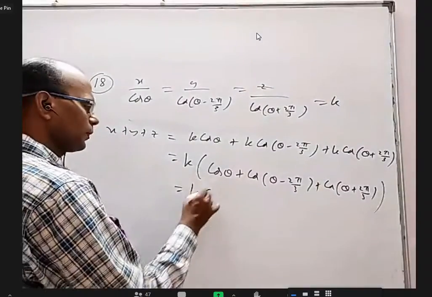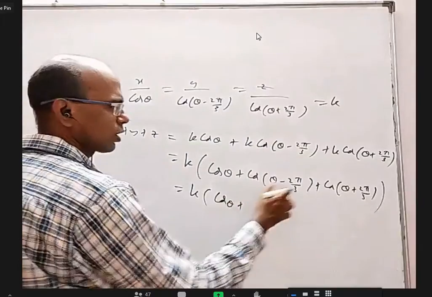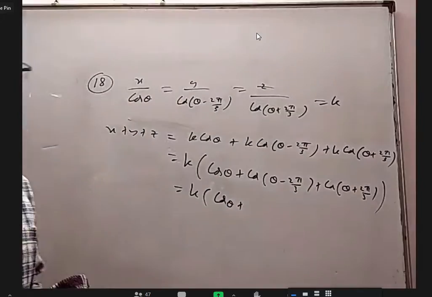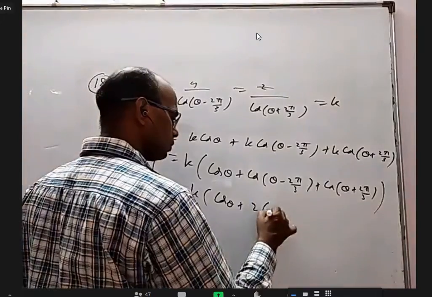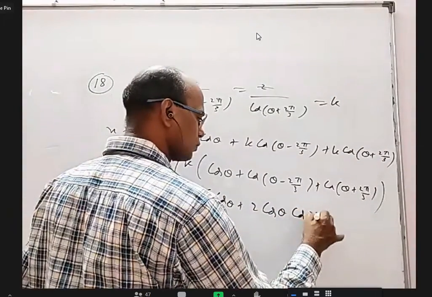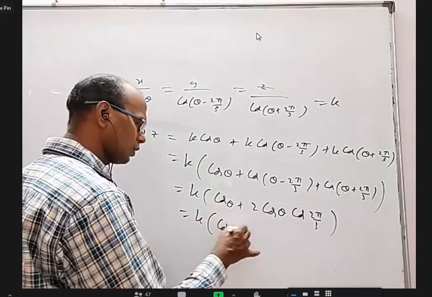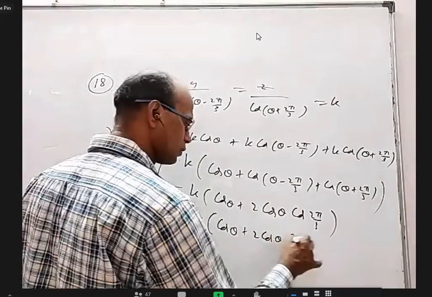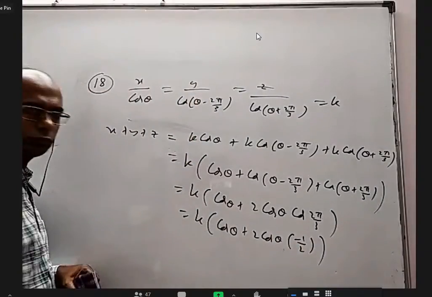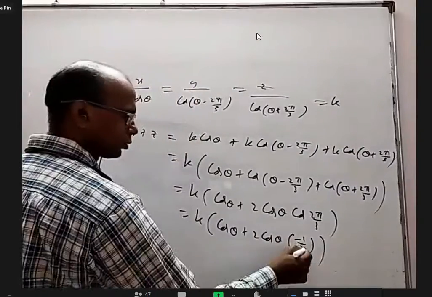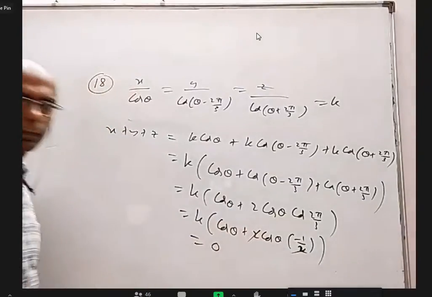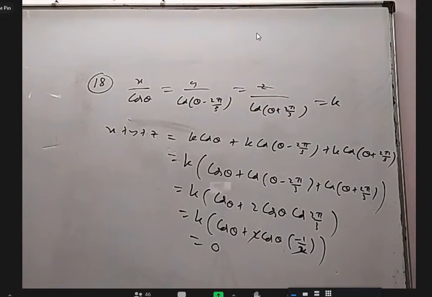Otherwise, it's simple only. Cos theta plus cos(a minus b) plus cos(a plus b), that is 2 cos a cos b. You will get 2 cos theta cos 2 pi by 3. This is cos 120, it will be minus half. So you will get cos theta plus 2 cos theta into minus half, 2 and 2 will cancel, cos will cancel, you will get 0. Understood. Somebody may think what to write as x and what to write as y. Take it equal to k, the whole thing is easier.